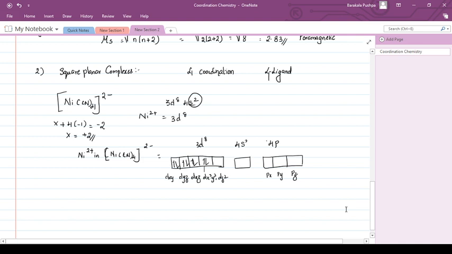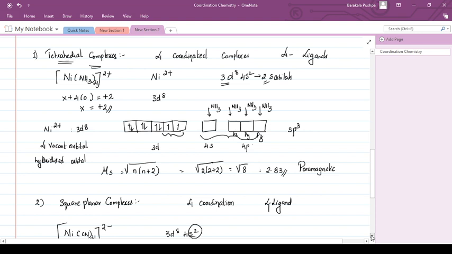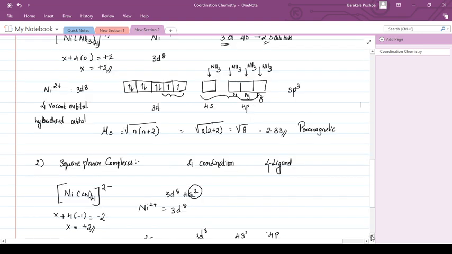Whereas in this case, electrons were not paired up. You see, here this also has the same 3d8 configuration, but here electrons were not paired up. In this case, nickel, the same metal, when the ligand is changed to cyano ligand, the electrons are paired up against Hund's rule of maximum multiplicity.